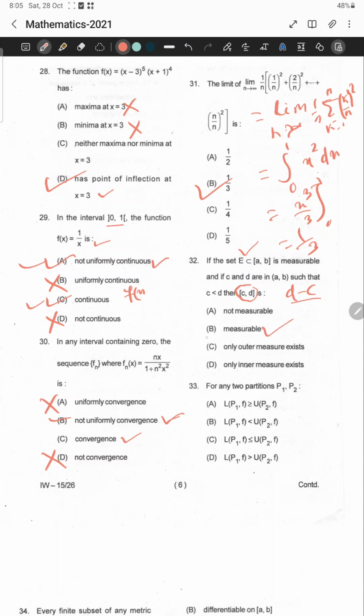The options saying only outer measure exists are not true. This is also not a standard question, because it has nothing to do with the measurable set E.